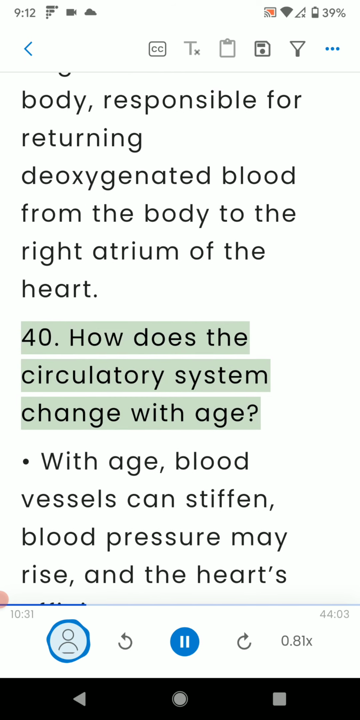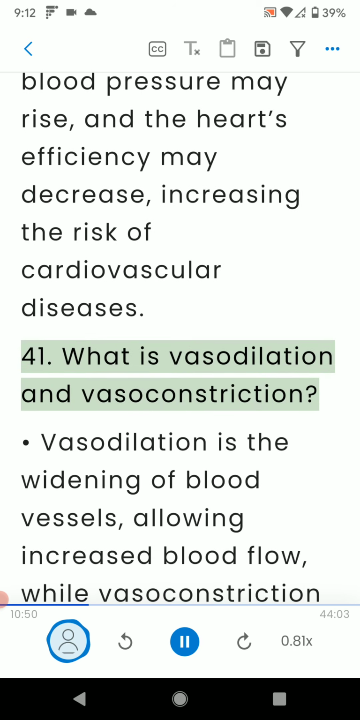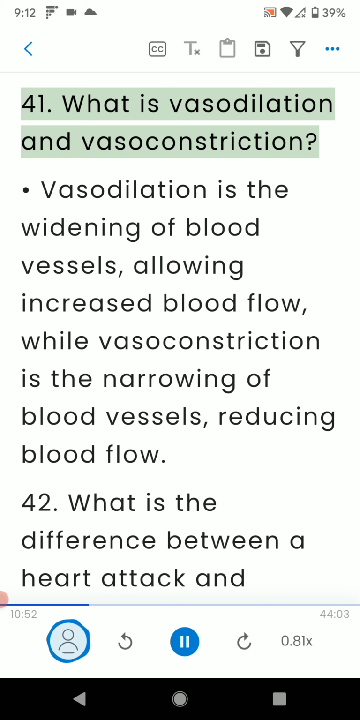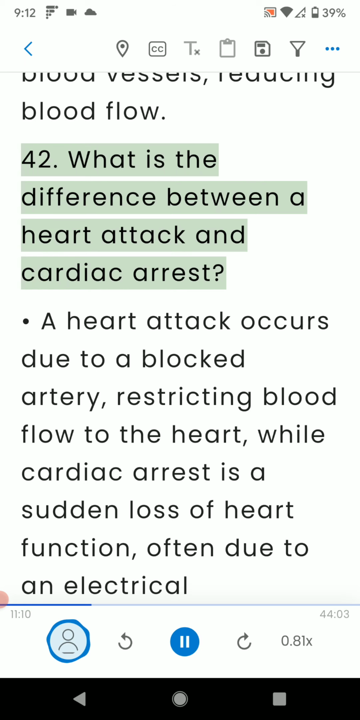40. How does the circulatory system change with age? With age, blood vessels can stiffen, blood pressure may rise, and the heart's efficiency may decrease, increasing the risk of cardiovascular diseases. 41. What is vasodilation and vasoconstriction? Vasodilation is the widening of blood vessels, allowing increased blood flow, while vasoconstriction is the narrowing of blood vessels, reducing blood flow.